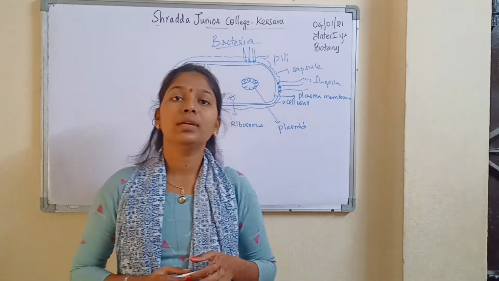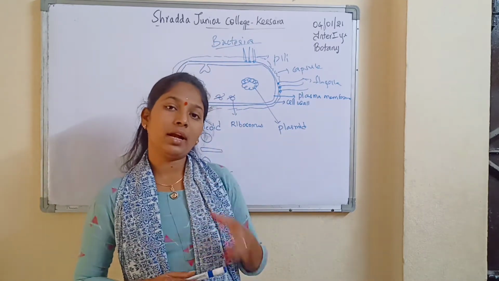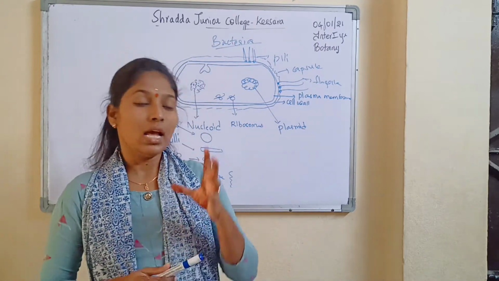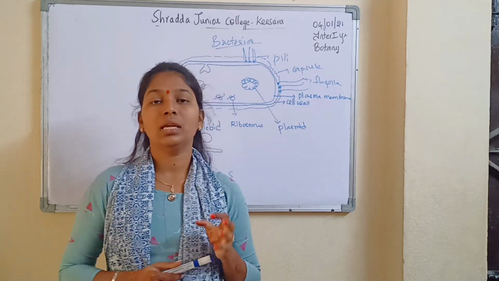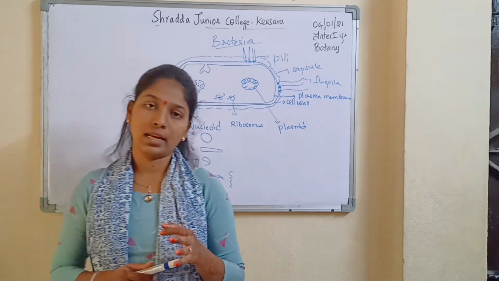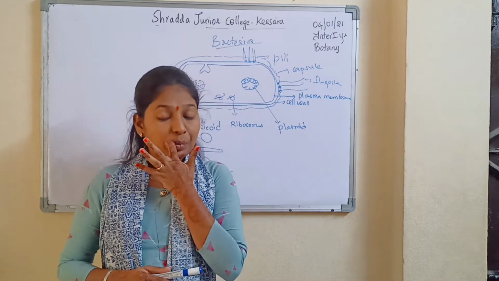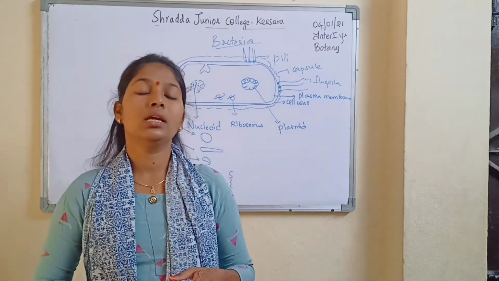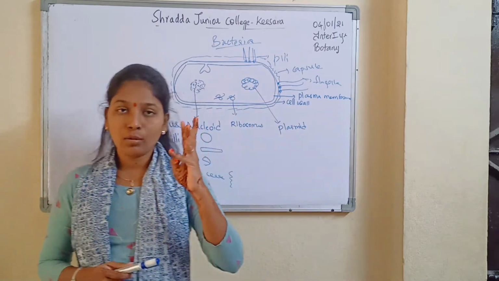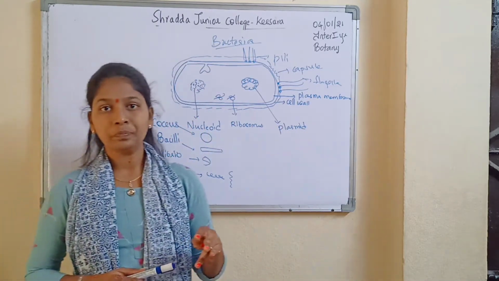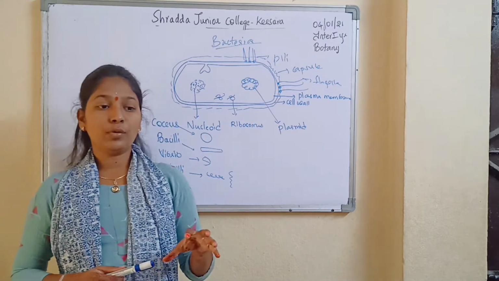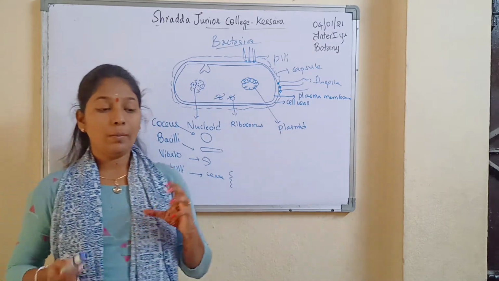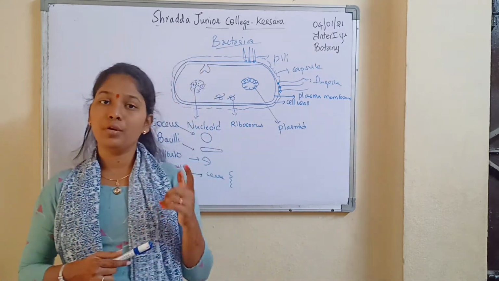So first if you discuss about this, capsule layer is considered to be an outer layer which protects bacteria from the outer environment. And it gives protection to the bacteria. Capsule is made up of a polysaccharide layer. And one more important thing is this capsule layer is made up of 2 layers, that is a glycocalyx layer and a slime layer. Okay, so it will protect, provide nourishment, and also helps in giving a smooth structure to the bacteria.